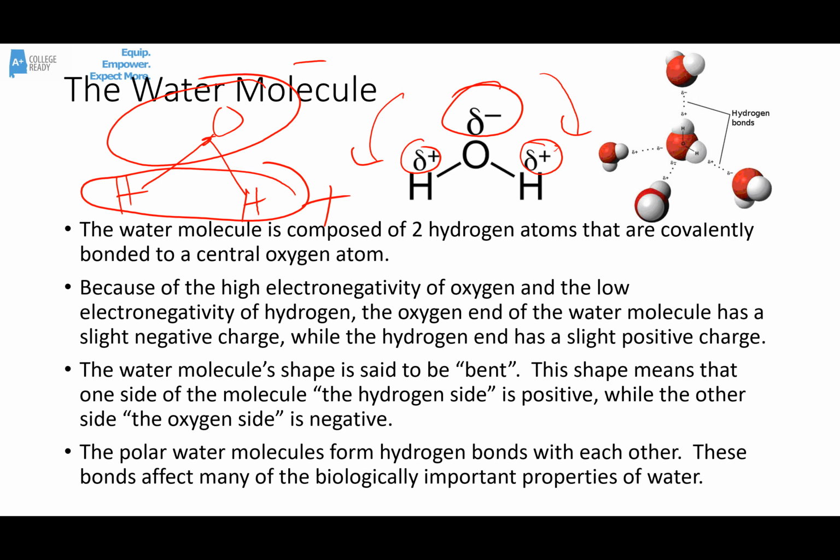Because water molecules are polar, they form hydrogen bonds with each other. So the negative side of the molecule, the oxygen side, is attracted to the hydrogen side of nearby water molecules. And we see those hydrogen bonds shown here with dots. So all these are hydrogen bonds. Compared to a covalent bond, each hydrogen bond is very weak. But in a body of water, there are lots and lots of hydrogen bonds. So together they become pretty strong. And these hydrogen bonds have a great impact on the biologically important properties of water.